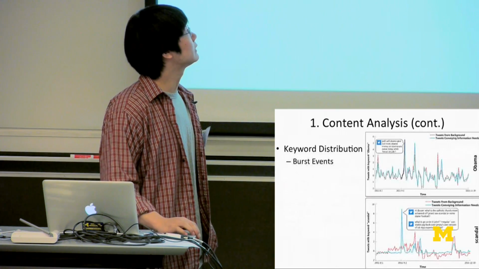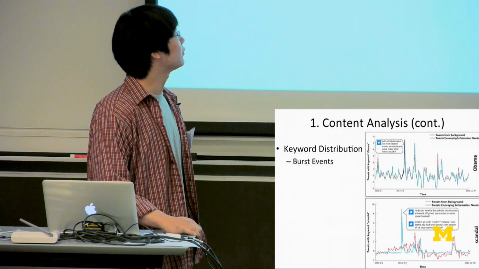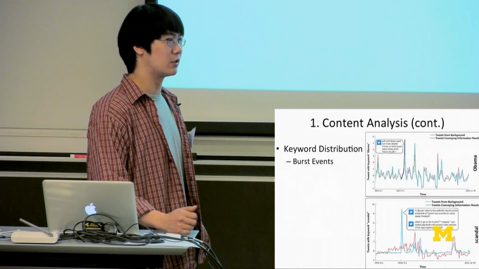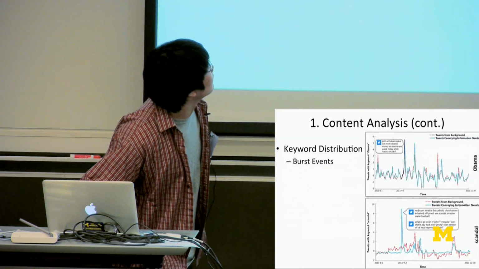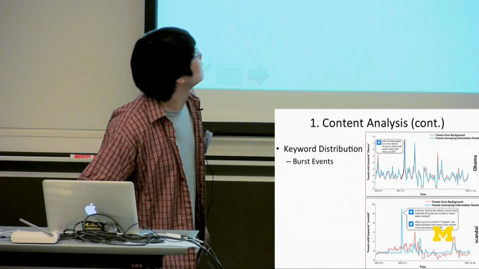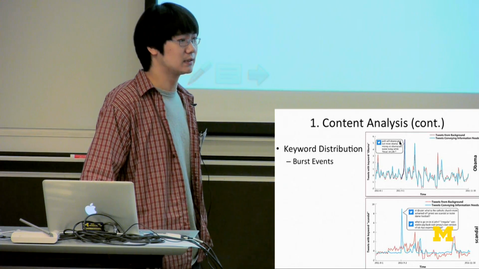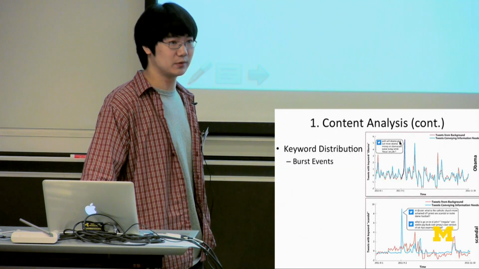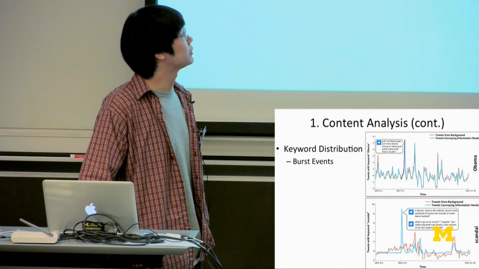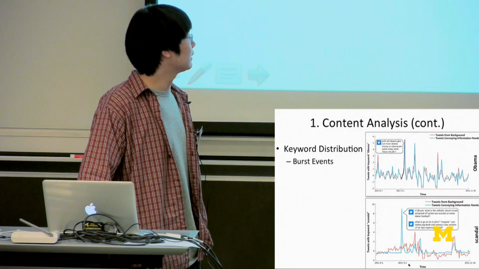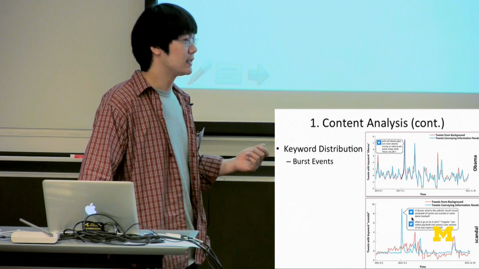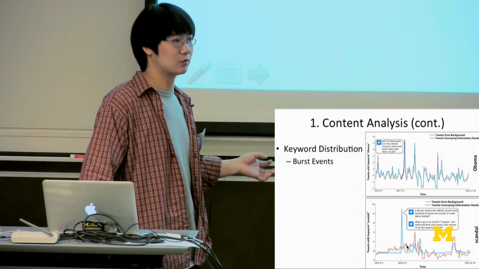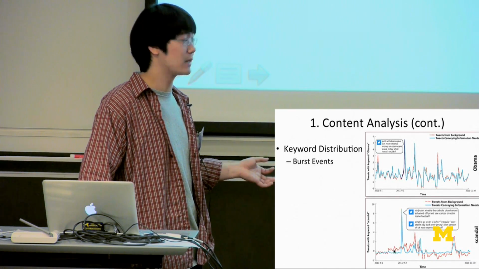Actually, the spike or the burst event here is really meaningful. The arrow usually corresponds to some real-world event. For example, the region here shows that Obama gave a speech, and there were a lot of people discussing the speech during September 2011. This kind of pattern is very interesting because there is a huge spike in information need, but there is no spike or correlated pattern in the background.